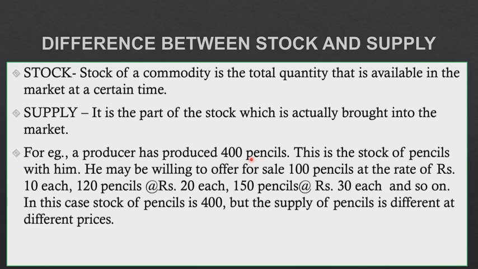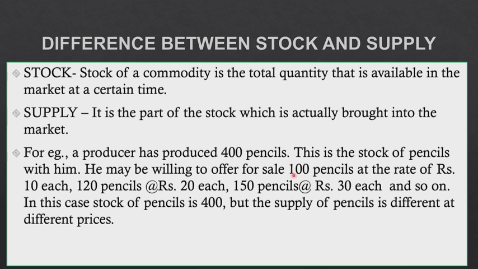Now what is the supply? He may be willing to offer for sale 100 pencils at the rate of rupees 10 each, 120 at 20 each, 150 pencils at the rate of rupees 30 each, and so on. That means he is offering different quantities of pencils at different prices at different periods of time.